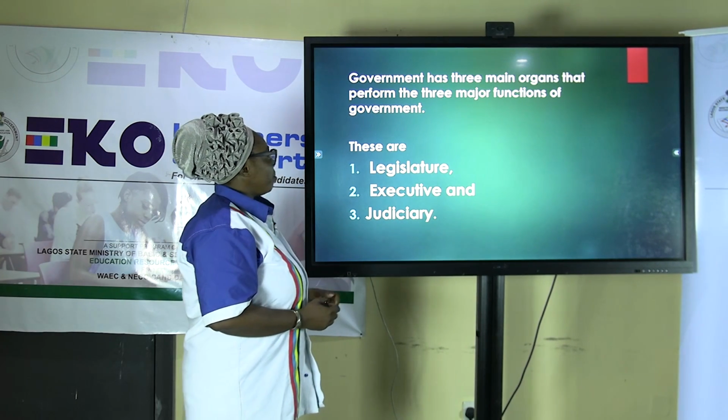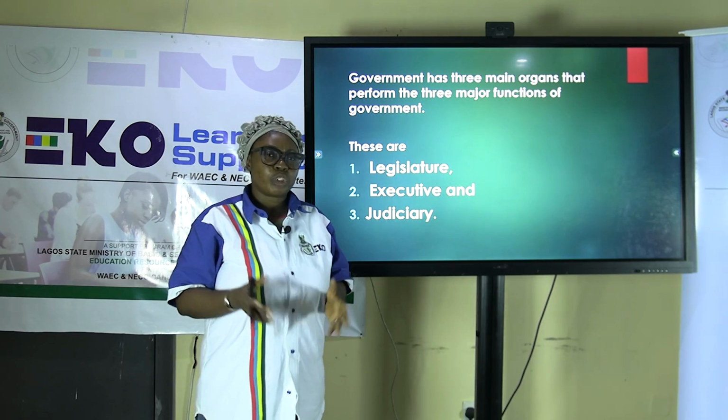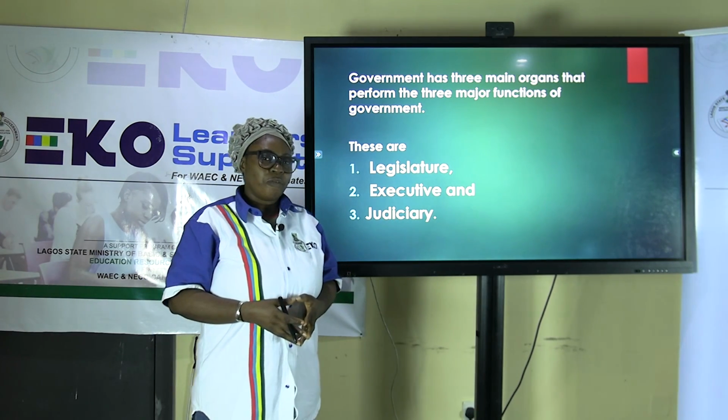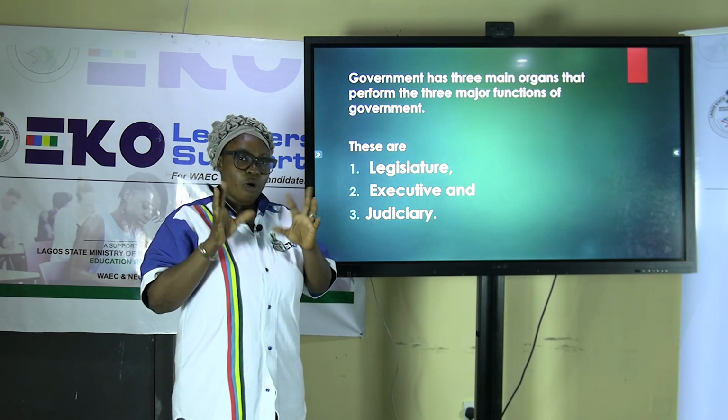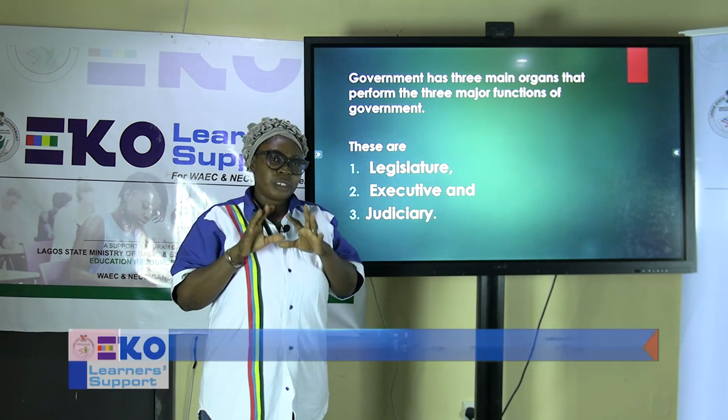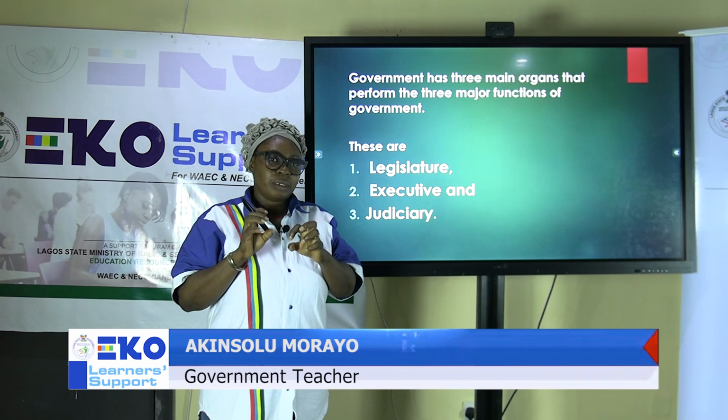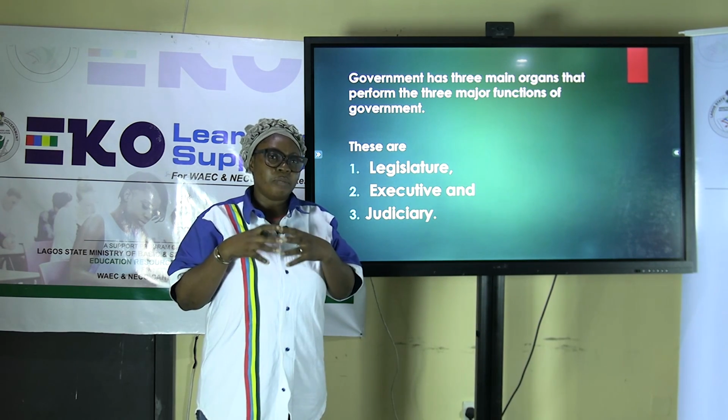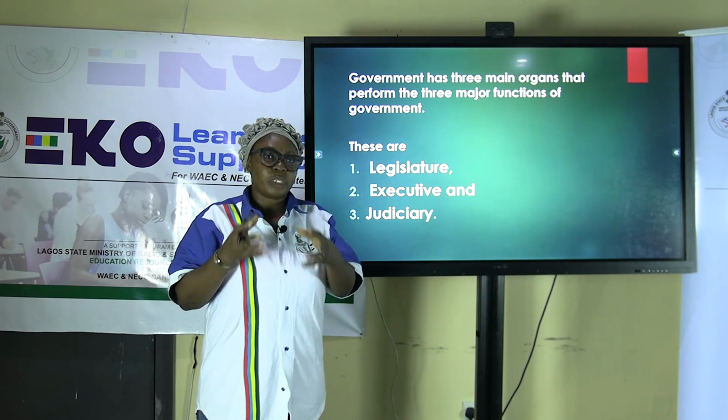Now, when we talk about the structure of governments, government has three organs, through which governments make policy, implement policy, and interpret law.